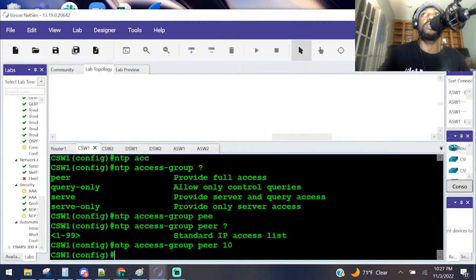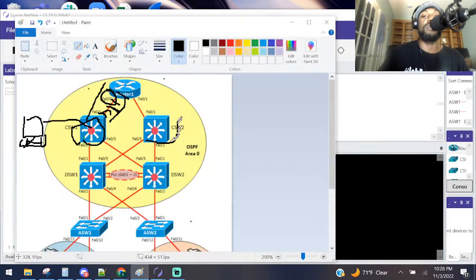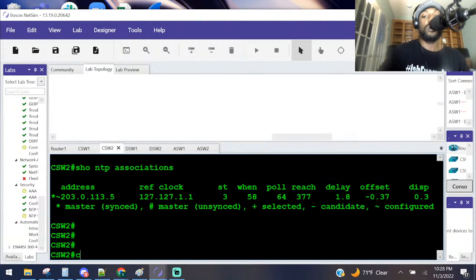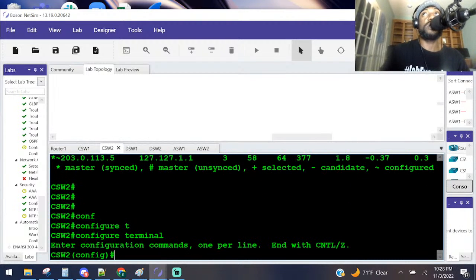Next thing they want us to do is the same thing, except on the other switch. So we're doing the same thing over here. We're going to create an access control list that allows us to synchronize our time only here, using an access control list. Lock it down with that ACL. So let's go to CSW2. Go to global config mode, and let me triple check those steps so that way I know.